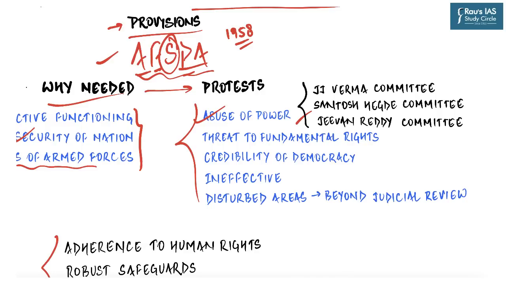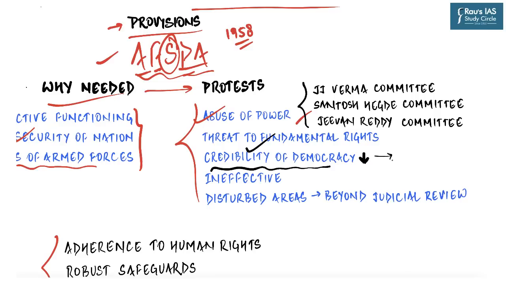Then, of course, it is a threat to fundamental rights, especially when it perpetuates in a particular area for 50 years. It leads to suspension of fundamental rights and liberties guaranteed to the citizens by the Constitution, and hence weakens democracy. Human rights violations in AFSPA areas are not inquired into and followed by adequate action. Thus, it is against the principle of natural justice, because of which the credibility of Indian democracy is diminished.